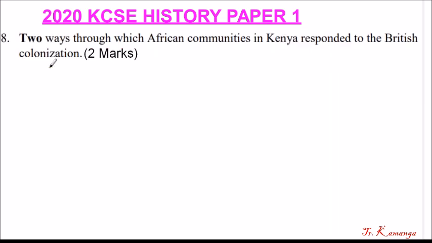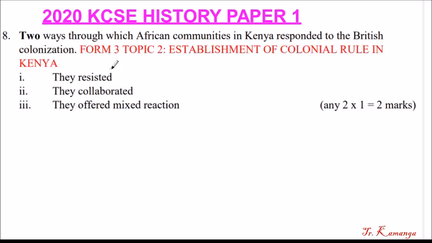We go to question number 8. We are told to give 2 ways through which African communities in Kenya responded to British colonization. Let's see how they responded. This is from Form 3, Topic 2, Establishment of Colonial Rule in Kenya. The ways are that they resisted, like the formation of Mau Mau.